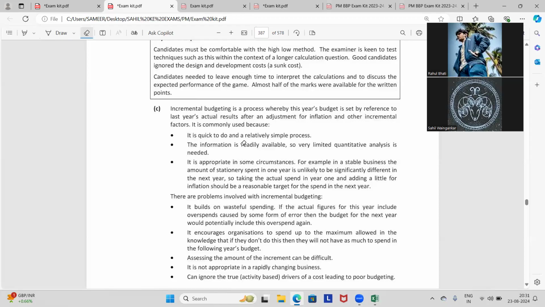That covers the common use. Now there are some problems involved in incremental budgeting. It builds on wasteful spending. If the actual figures for this year include overspend caused by some form of error, then the budgets for the next year would potentially include the overspending again. It encourages organizations to spend up to the maximum allowed, in the knowledge that if they do not do this, then they will not have as much in the following year's budget.